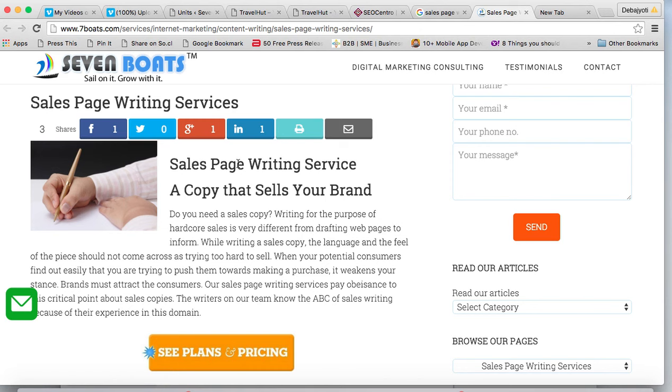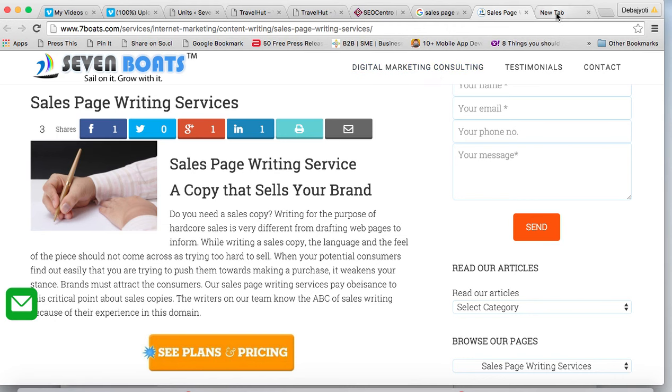So here we can take the focus keyword as sales page and our long tail keyword is sales page writing service. Now as per the rule, the long tail keyword, sales page writing services, should be 1 to 2% in this content, and single words like sales or page or writing or services should not be greater than 7%, and double words like sales page, page writing, sales services should not be greater than 4%. So how to check this?